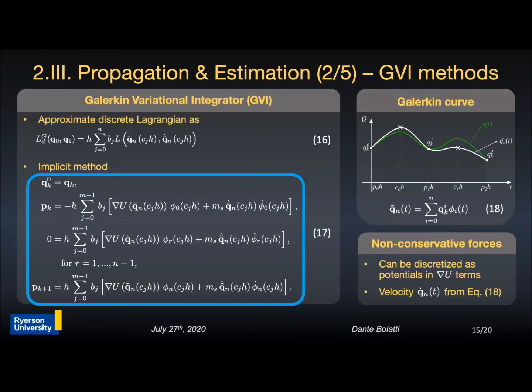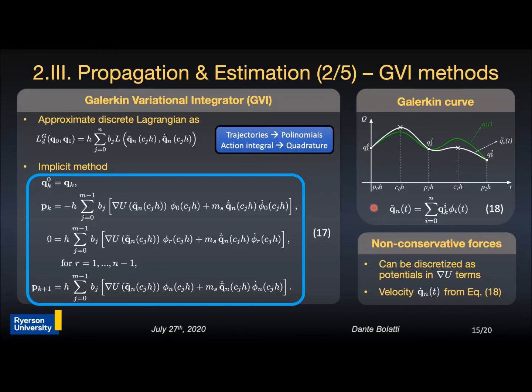The Galerkin variational integrators can be constructed by approximating the discrete Lagrangian using high-resolution methods, as shown here on equation 16. The better we can approximate this Lagrangian, the more accurate the integration method becomes. For higher accuracy, the Galerkin methods use polynomials for approximating the trajectories and a quadrature rule for approximating the action integral, as shown by the white curve on the figure that approximates the trajectory in green. This white curve is known as the Galerkin curve, and its analytical expression is given by equation 18.